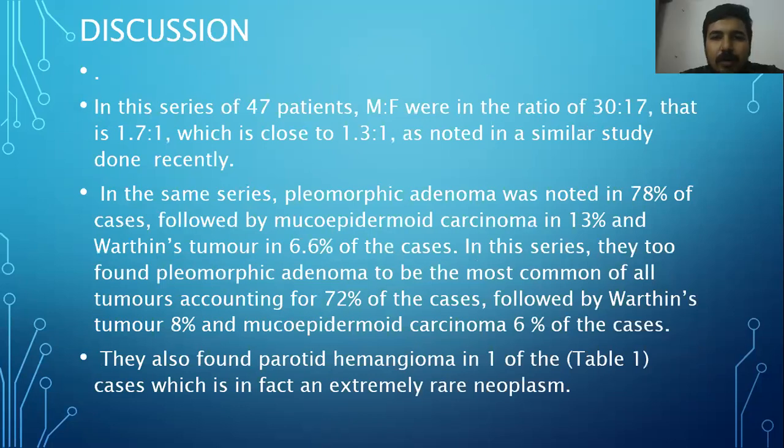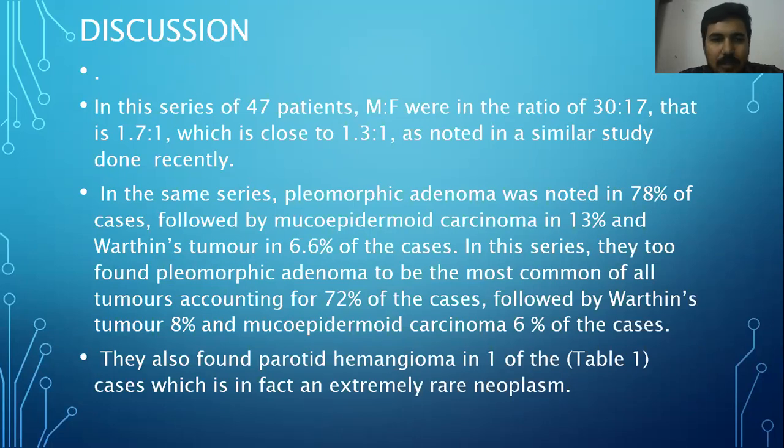In this series, 47 patients, male to female in the ratio of 30 to 17, that is 1.7 to 1, which is close to 1.3 to 1 as noted in a similar recent study by Bhagwan et al. In the same series, pleomorphic adenoma was noted in 78% of the cases, followed by mucoepidermoid carcinoma in 13% and Warthin's tumor in 6.6% of the cases.